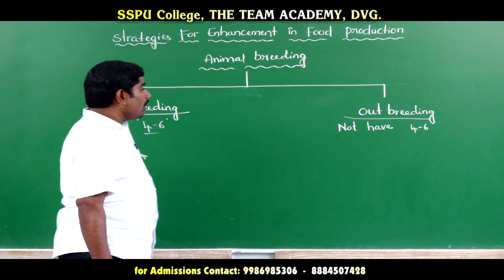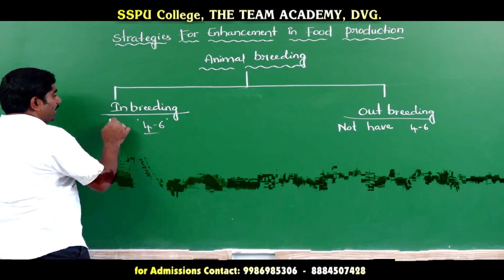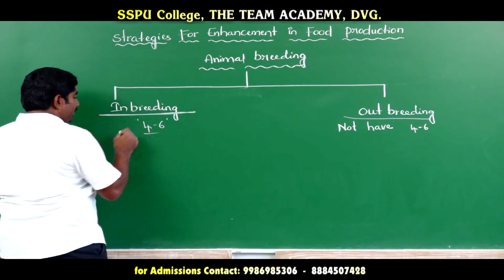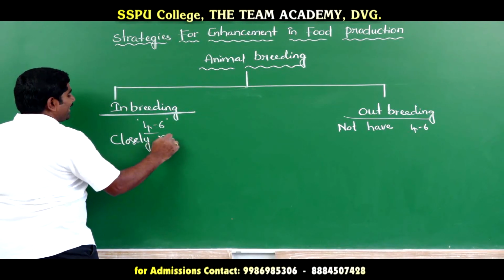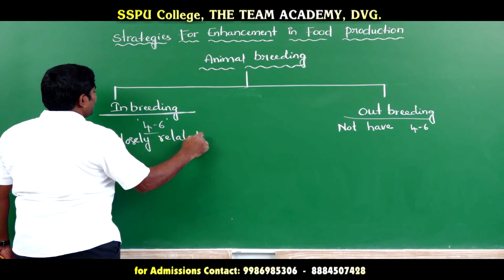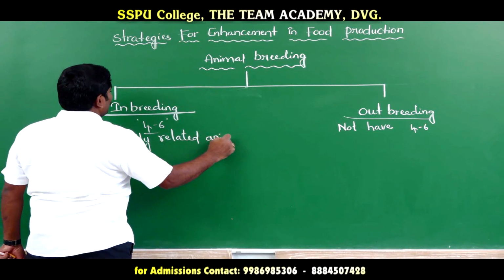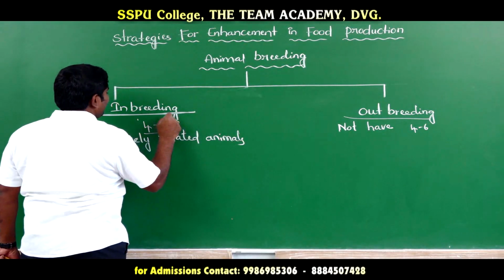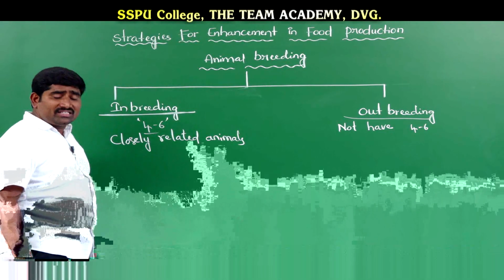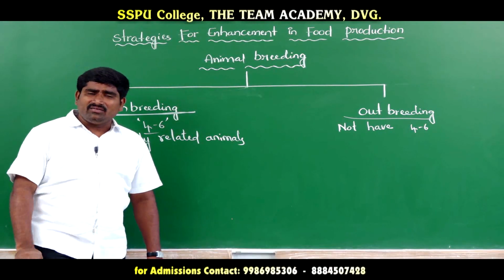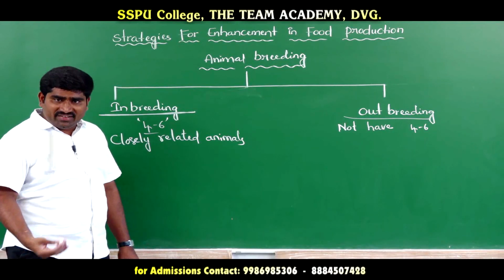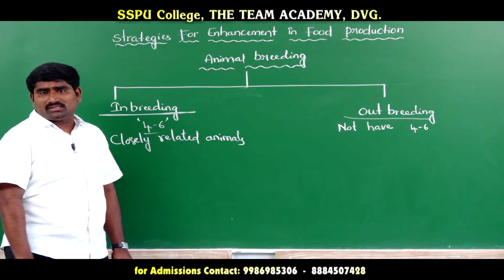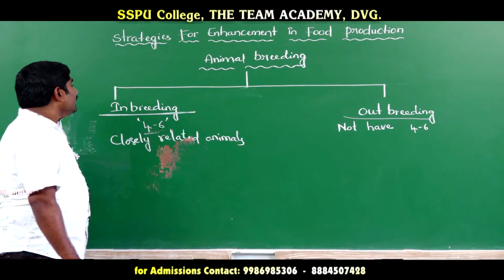So inbreeding means the breeding between closely related animals which are having common ancestors within 4 to 6 generations is called inbreeding.